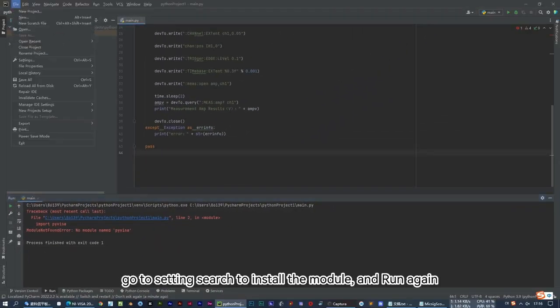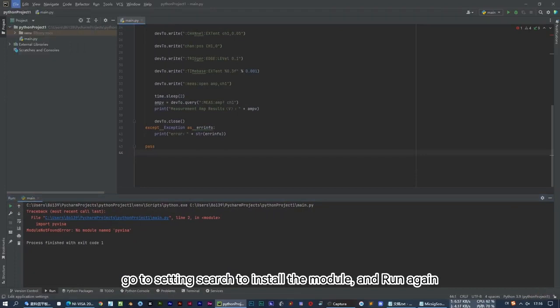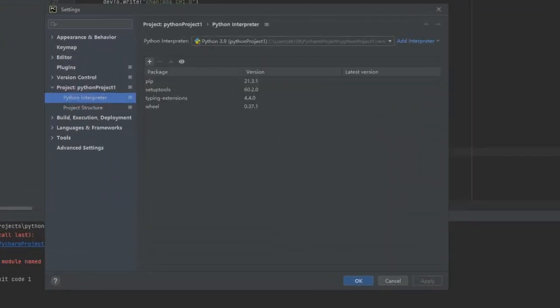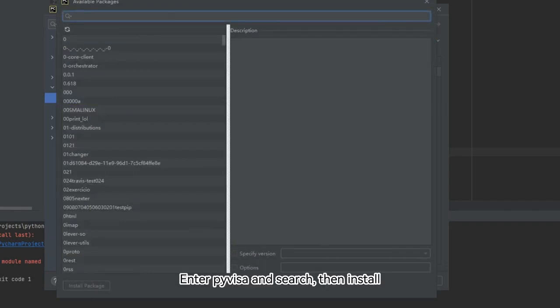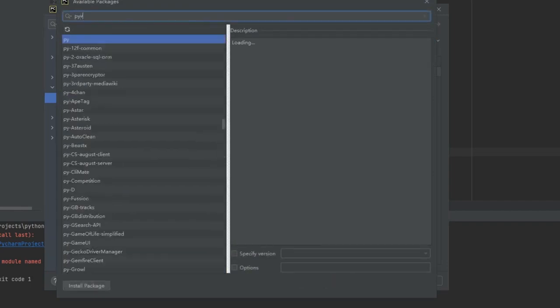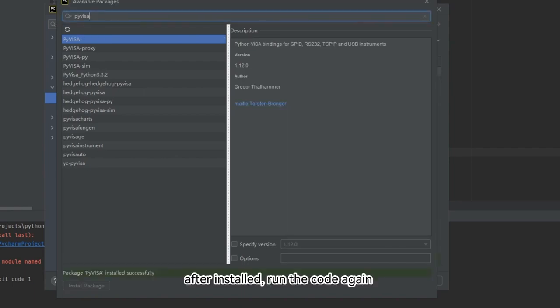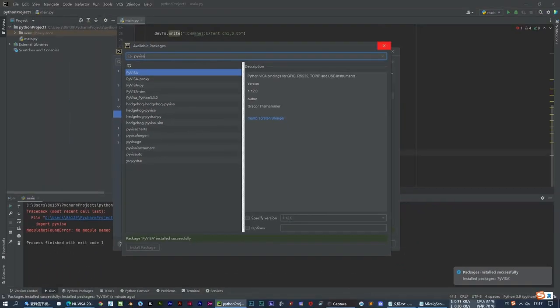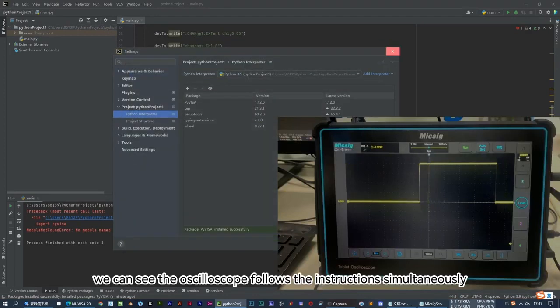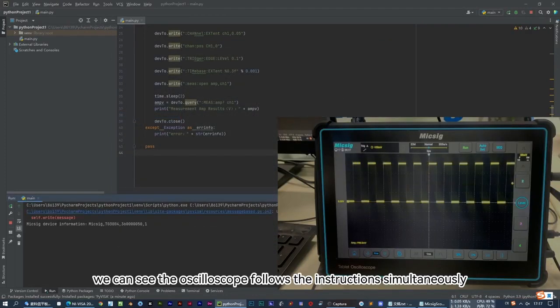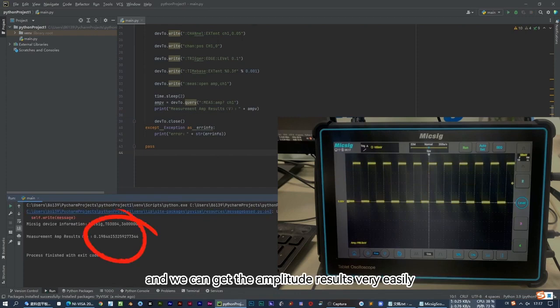Go to Settings Search to install the module and run again. Enter PyVISA and search, then install. After installed, run the code again. We can see the oscilloscope follows the instructions simultaneously, and we can get the amplitude results very easily.